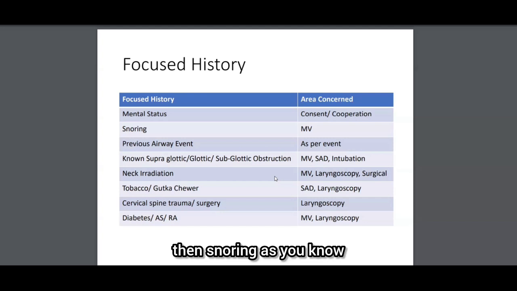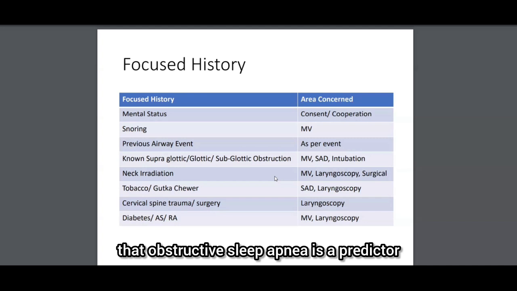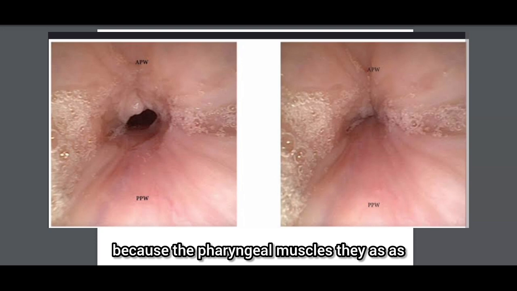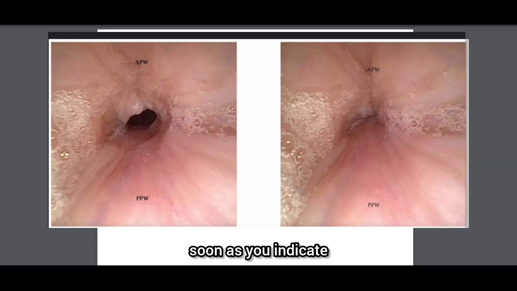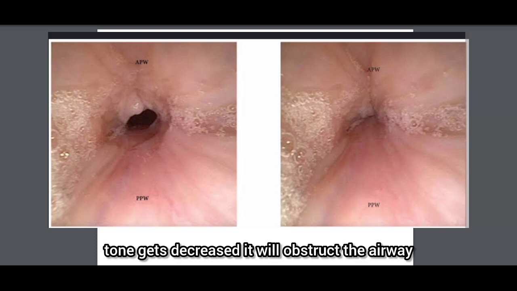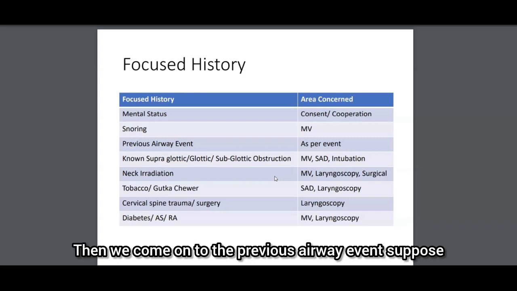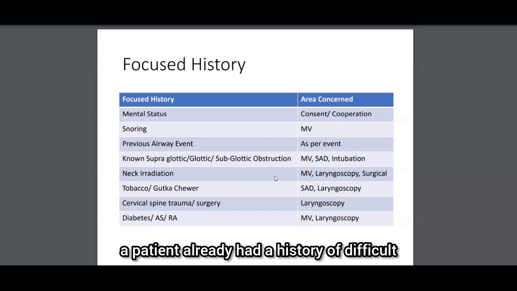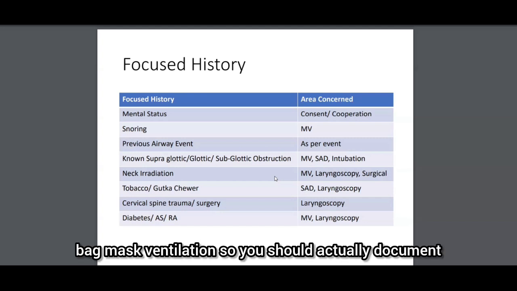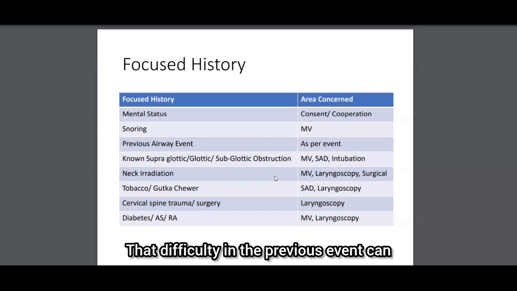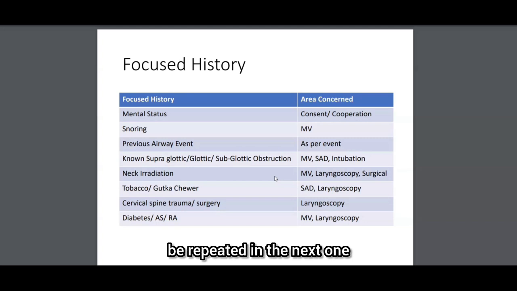Then snoring. As you know, obstructive sleep apnea is a predictor of difficult bag mask ventilation, because the pharyngeal muscles, as soon as you induce the case and the pharyngeal muscle tone gets decreased, will obstruct the airway and there will be no airflow. That will lead to difficult bag mask ventilation. Then we come on to the previous airway event. Suppose a patient already had a history of difficult bag mask ventilation, so you should actually document it for further surgeries because that difficulty in the previous event can be repeated in the next one.